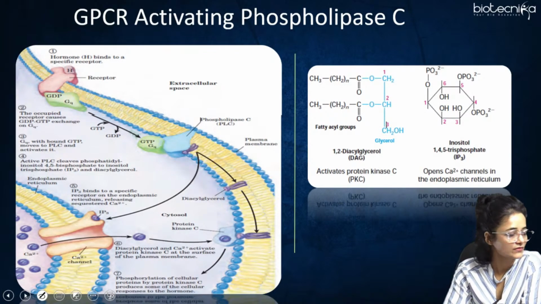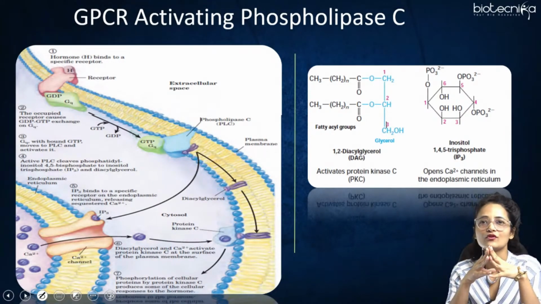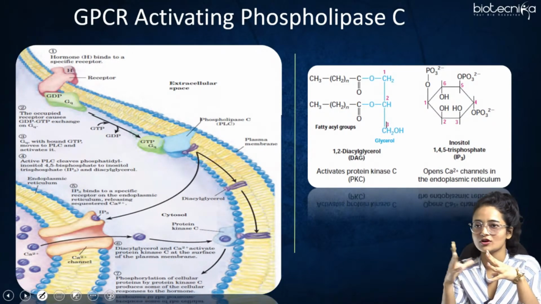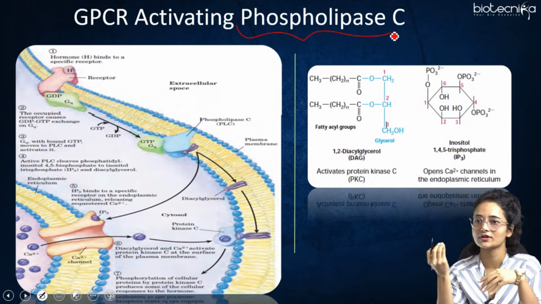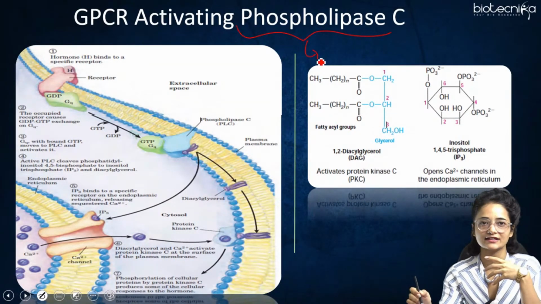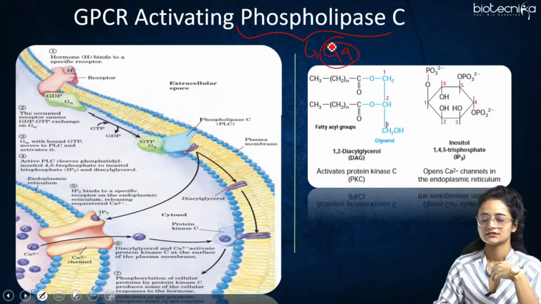Coming to the next part, that is the GPCR activating phospholipase C. GPCR also activates another effector molecule, the phospholipase C. Till now we were studying the adenyl cyclase, and now we have come to a different effector molecule, phospholipase C. Here you will see that the G protein has also changed. The major G protein which gets activated here is the GQ.